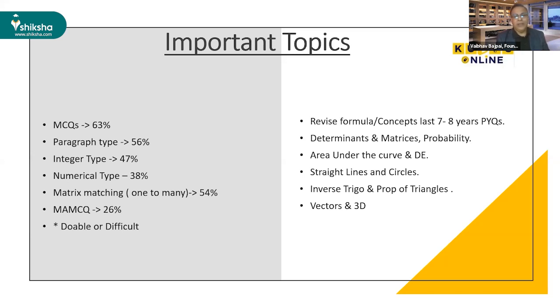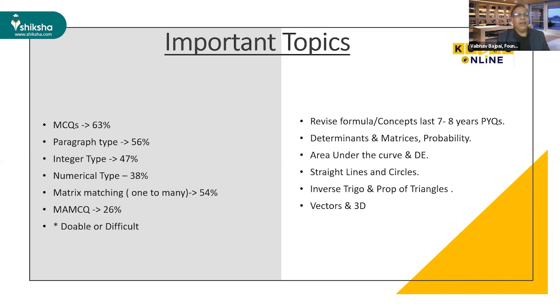And then integer type of questions. Integer type of questions are very biased. Why is it biased? Because a few questions are very simple and a few questions are very difficult. So in integer type of questions, you should be very cautious about which type of question you should attempt and which type of question you should not attempt. So my suggestion is, if you try those questions and spend 2 or 3 minutes, and you find that you are able to crack them, then you attempt it. Otherwise, you leave it.